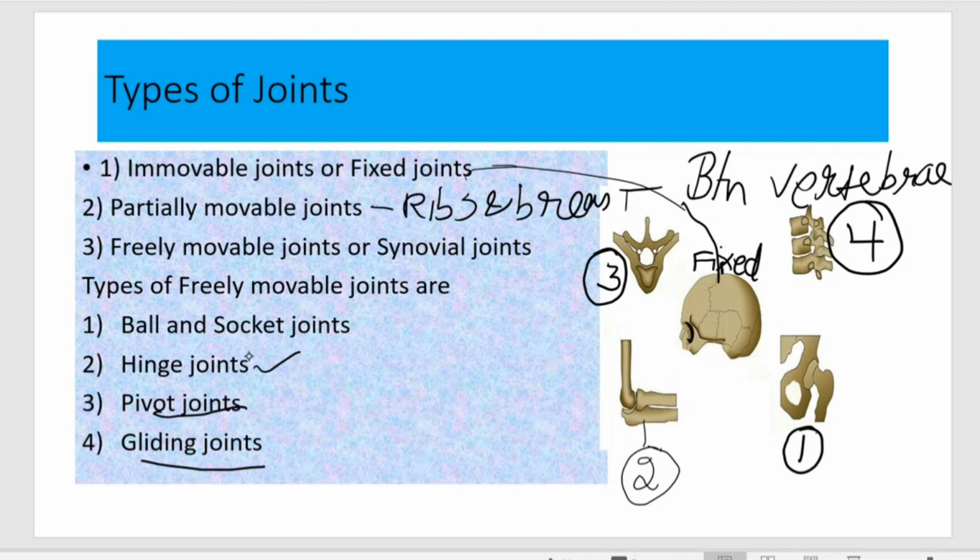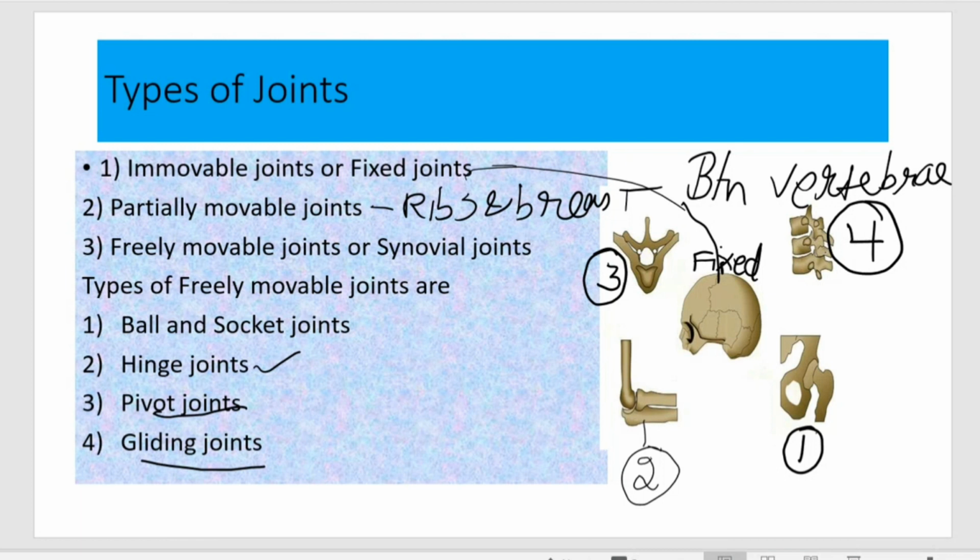Second is the hinge joint. You can see the hinge joint here. The connection is given here. Your elbow and knee are fixed with hinge joints. The third one is the connection between your skull and the backbone. That is called the pivot joint. You can see the connection here. And the fourth one is gliding joints. Can you see the gliding joints here? This is called a gliding joint.